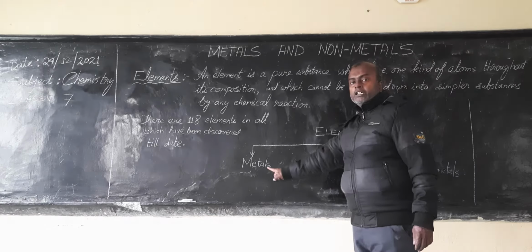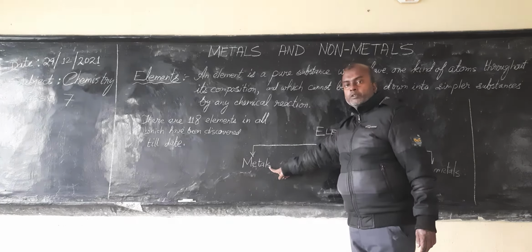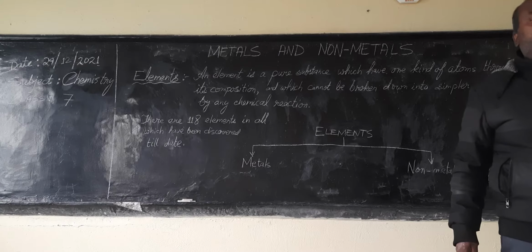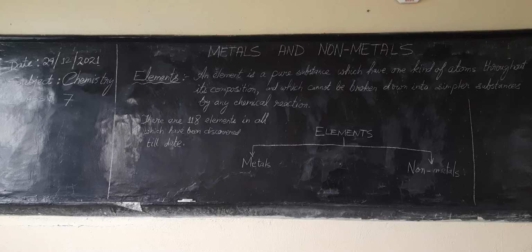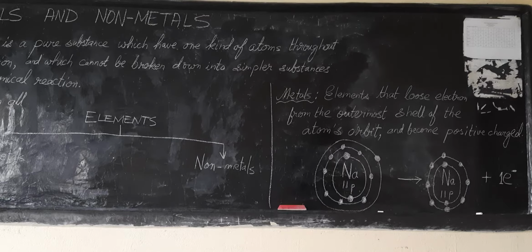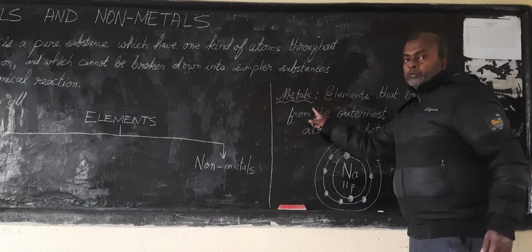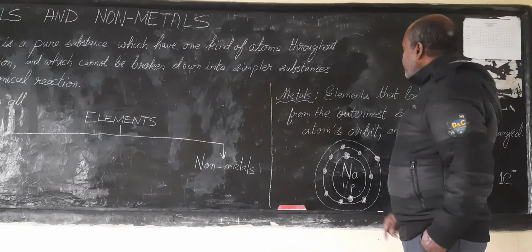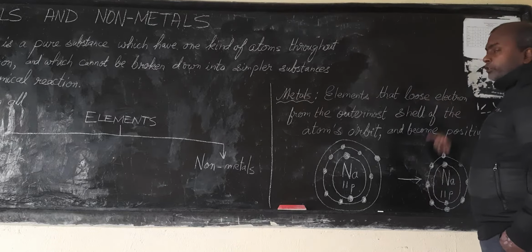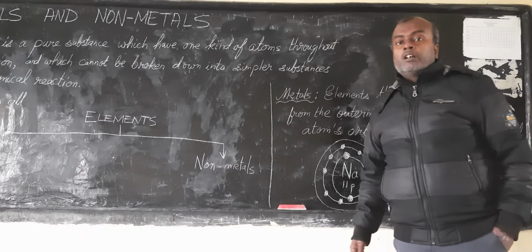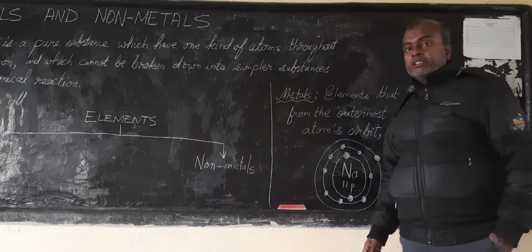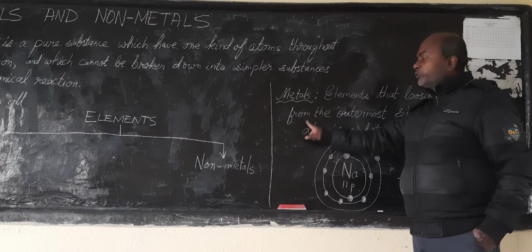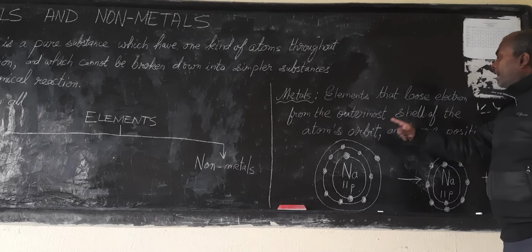Now we will learn in detail about both types of these elements, that is metals and non-metals. Okay, so we'll start with metals. Now what are metals? These are those elements that lose electrons when there is a chemical reaction. These metals lose electrons from the outermost shell of the atom's orbit.